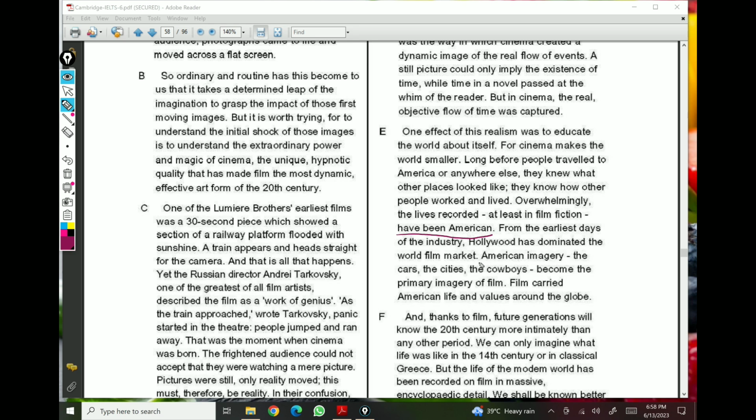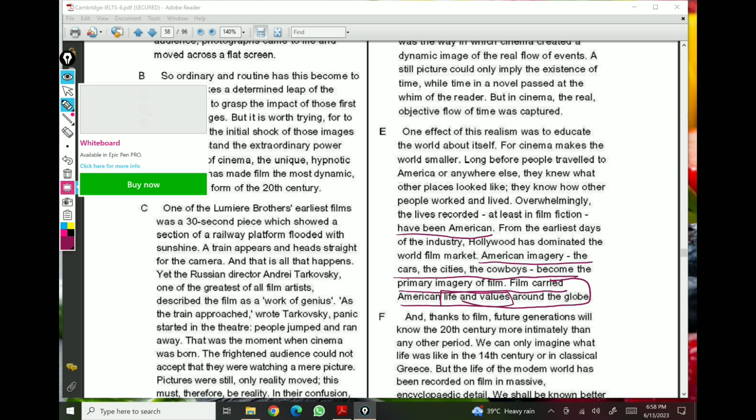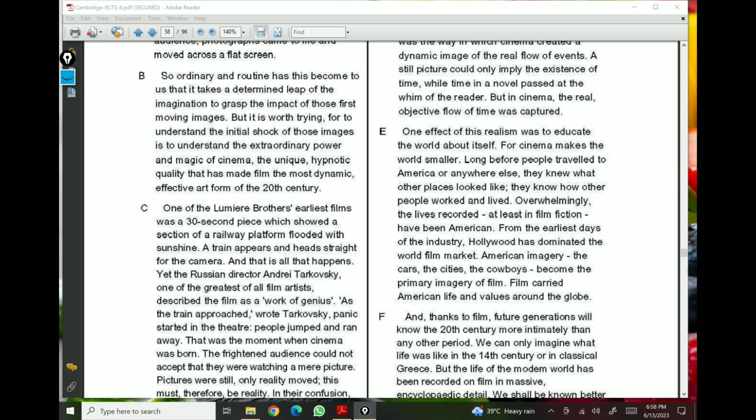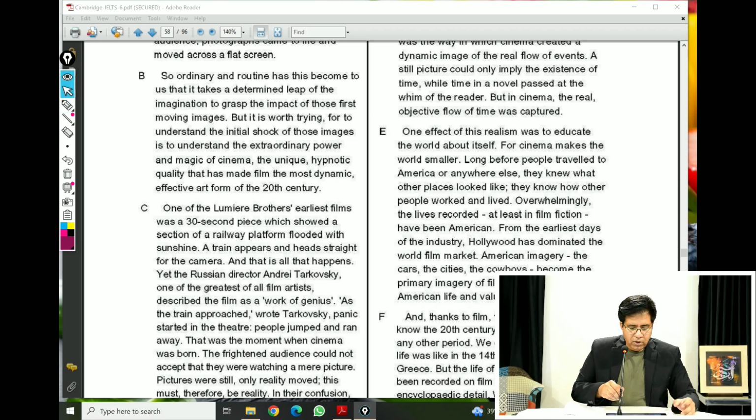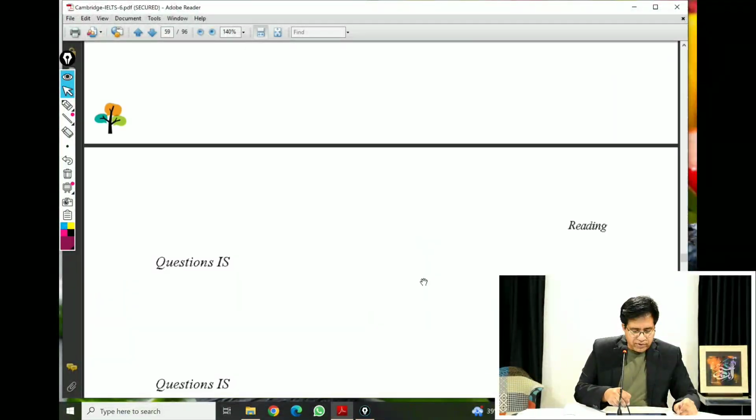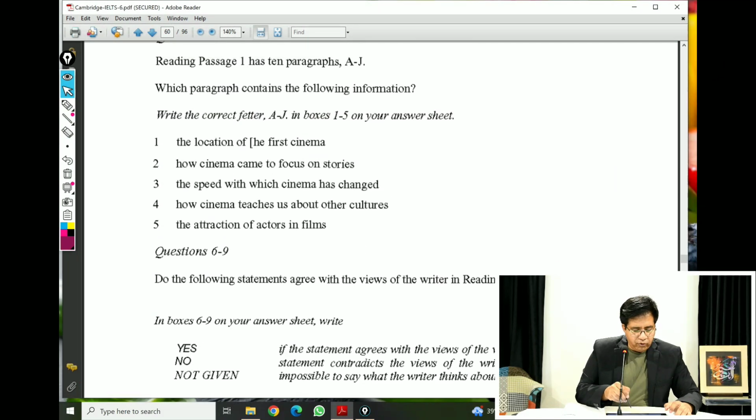The last line, American imagery, the cars, the cities and all that. So that is all about other cultures. American life and values around the globe. So life and values, that is culture. So paragraph E will be the right answer here. Question number 4, answer is E.